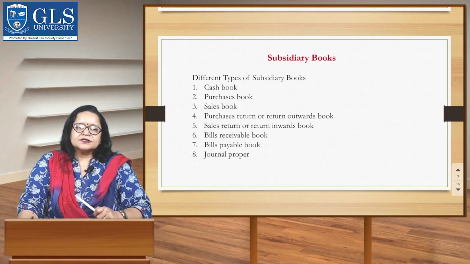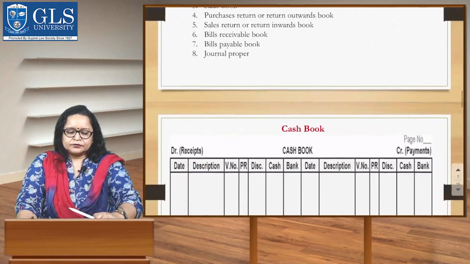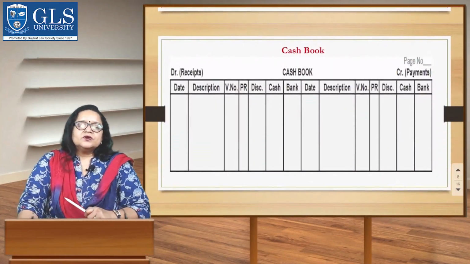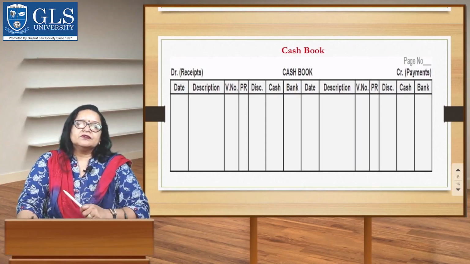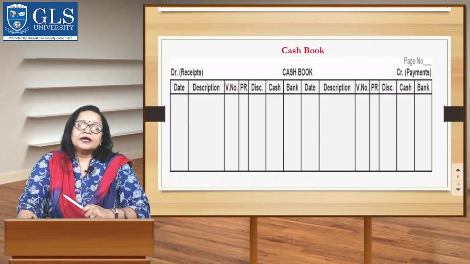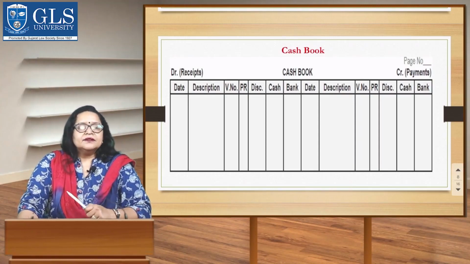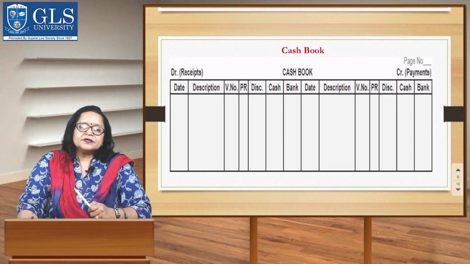First, we are going to discuss the cash book. Students, the cash book records all the cash and bank receipts and payments. It is a book of original entry as we record transactions in it for the first time from the source documents like vouchers, invoices, etc. A cash book has both a debit and a credit side. Thus, it is similar to a ledger account. Therefore, it acts as a subsidiary book as well as a ledger account.